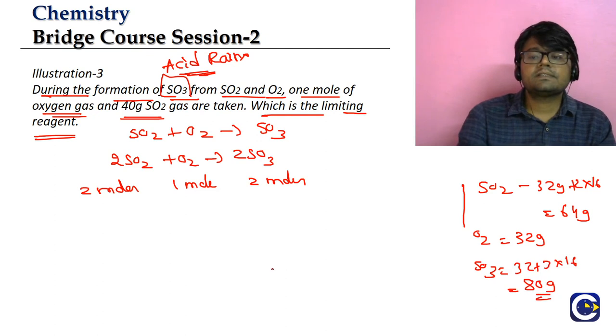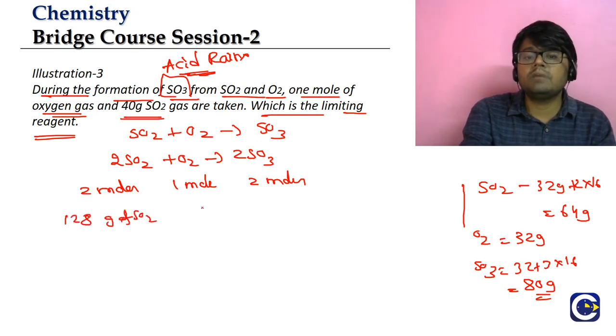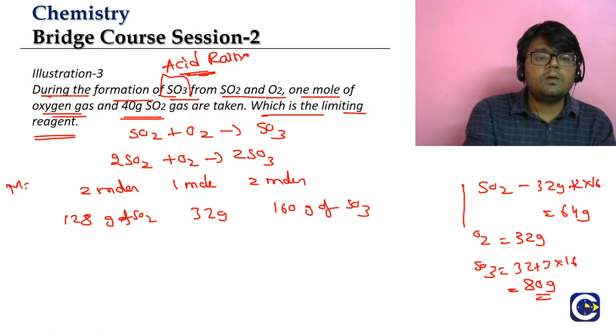80 grams. So 2 moles of this, 2 into 64, will be what? 128 grams of SO2 will combine with 1 mole. 1 mole means what? 32 grams. To produce 2 moles. 2 moles means 2 into 80 will be what, guys? 160 grams of SO3.